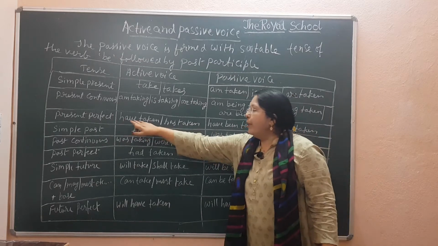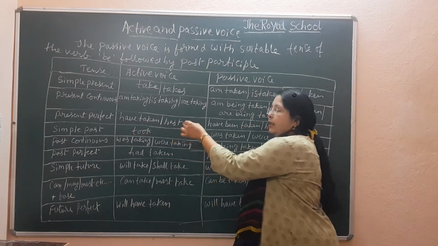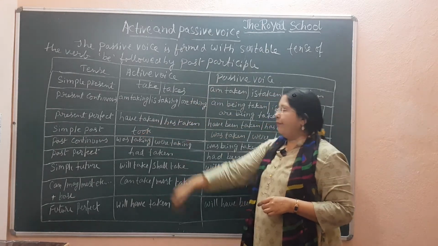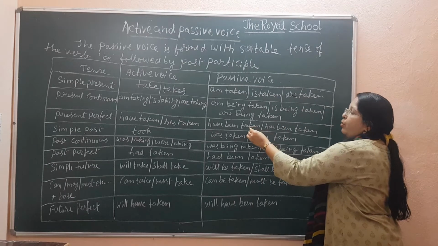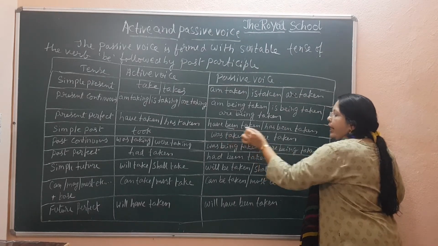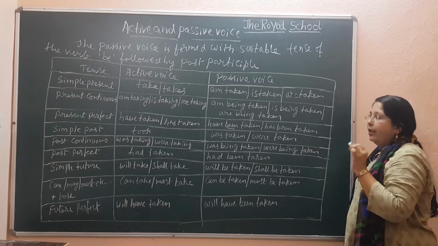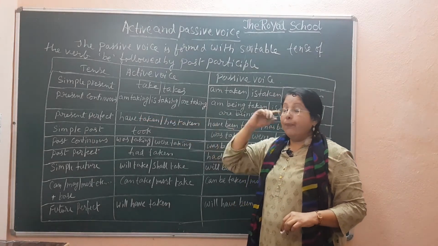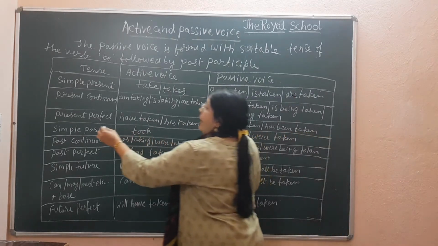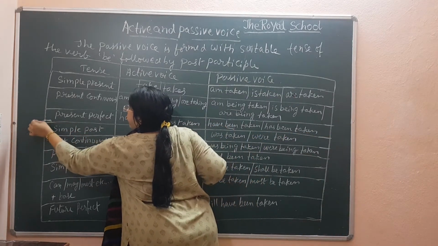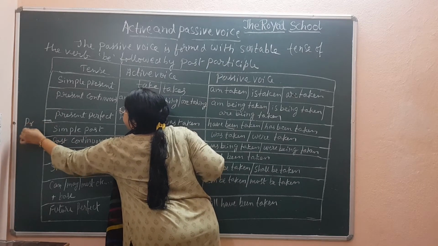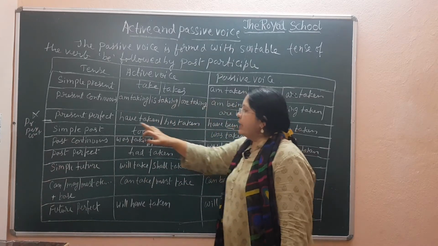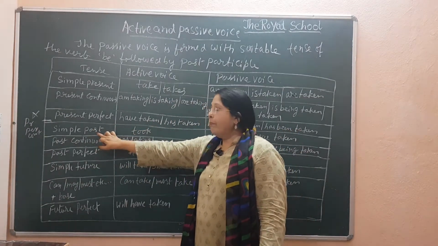Next comes present perfect. Have taken or has taken. The same case as here: he, she, it has taken; I, you, we, they have taken. Passive voice should be converted into have been taken or has been taken. Next comes present perfect continuous. There is no passive form for present perfect continuous. Next we will go for simple past.